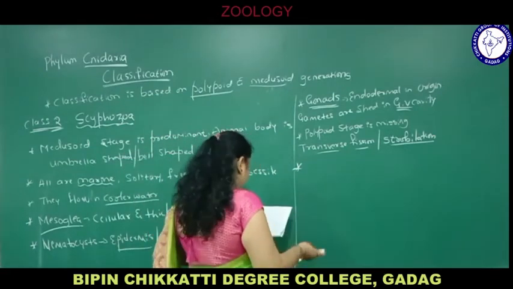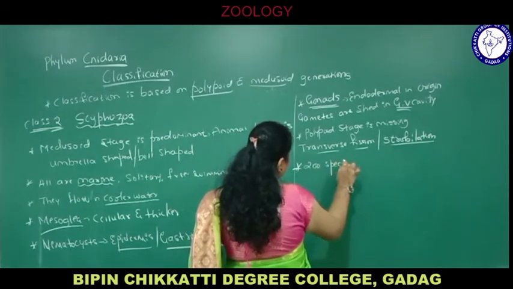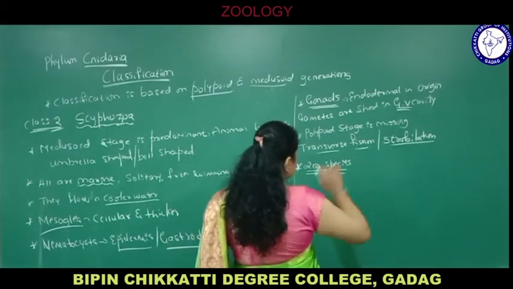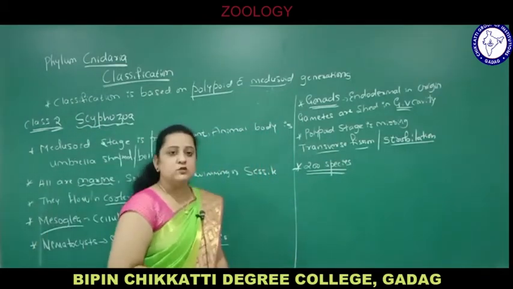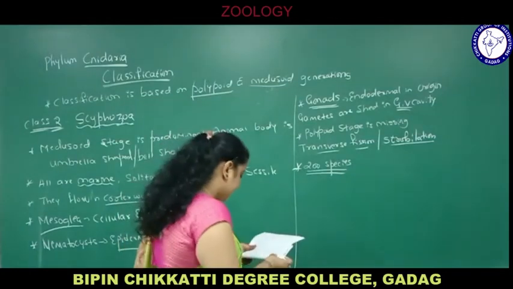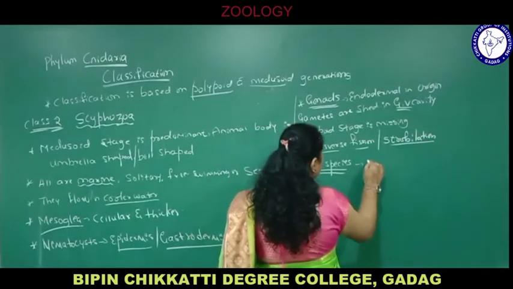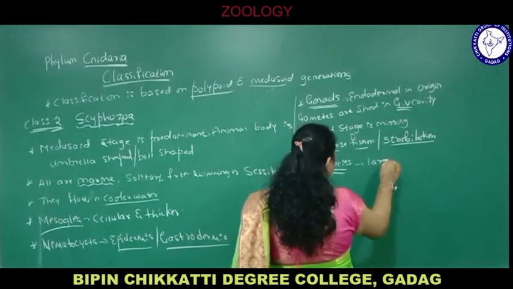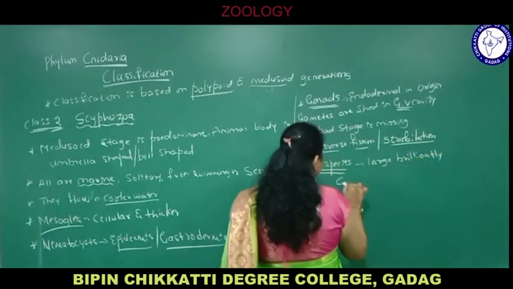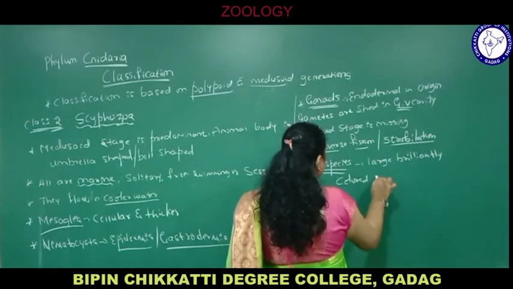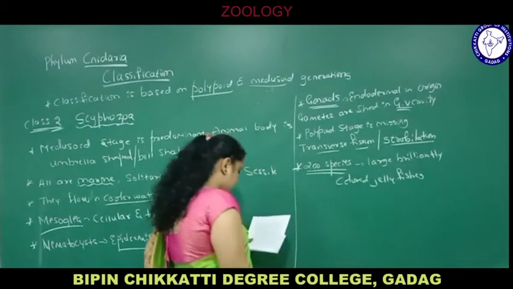Next, class Scyphozoa includes about 200 species. How many species? See, Hydrozoa includes how many species? 2700 species. In Scyphozoa we find only 200 species of quite large and brilliantly colored jellyfishes, very colorful jellyfishes you find in class Scyphozoa.